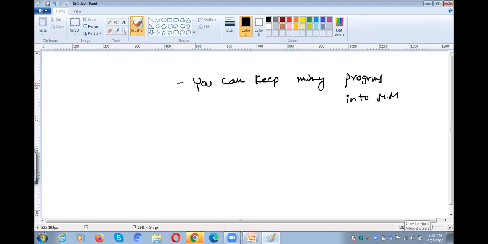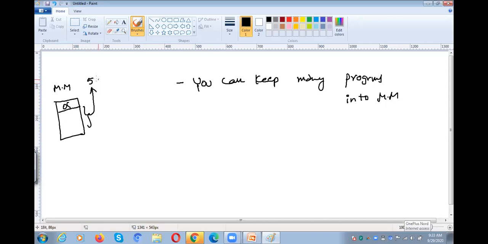Because for each program we are keeping only part of it in the main memory, so there is much more space available to keep multiple programs. For example, let's say in the main memory we can keep only 5 full programs.